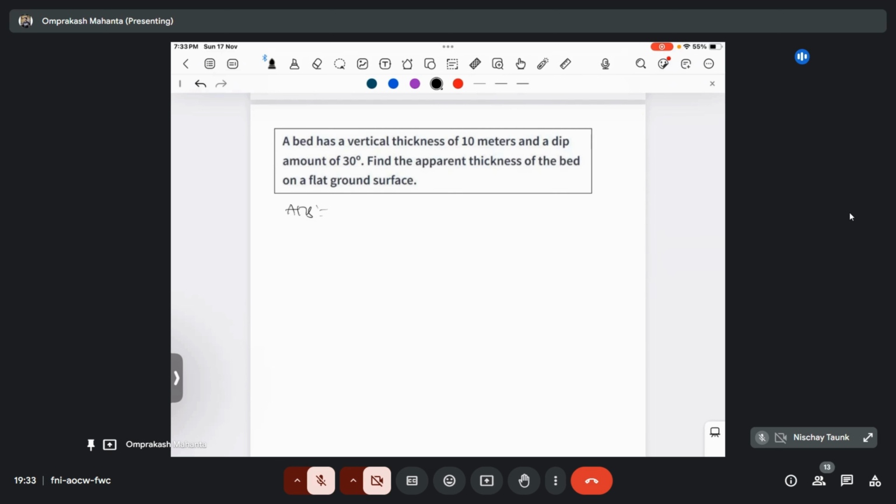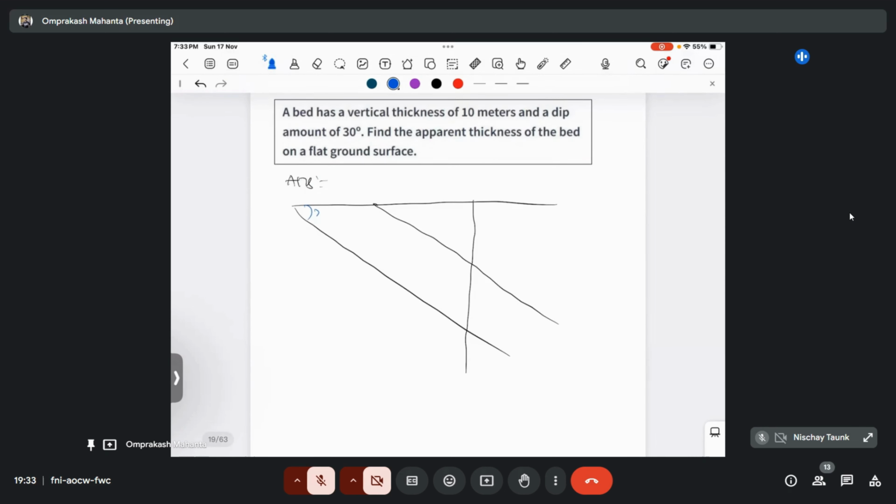A bed has vertical thickness of 10 meter and a dip amount of 30 degrees, then what will be the apparent thickness on a flat ground surface? So apparent thickness, and what is the horizontal thickness? So both are W. Okay, so let's draw this. Here the dip amount is 30 degree and the vertical thickness is given as 10 meter.